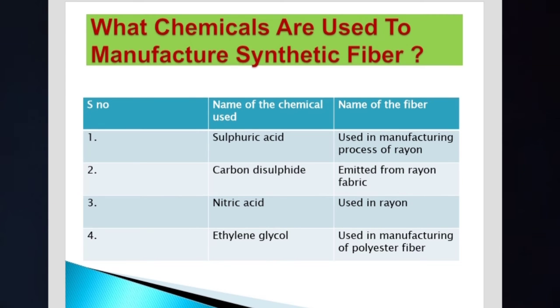The next one is nitric acid used in rayon, and ethylene glycol used in the manufacture of polyester fiber. We have some more examples, which we will discuss in the next topics. So these are some chemicals used for manufacturing synthetic fibers.